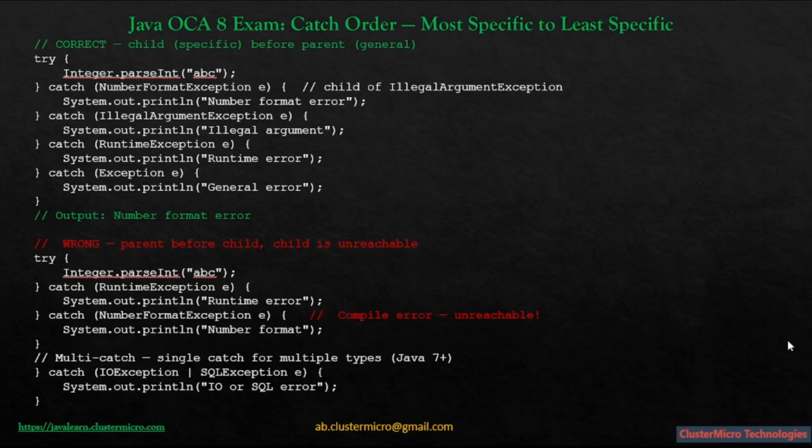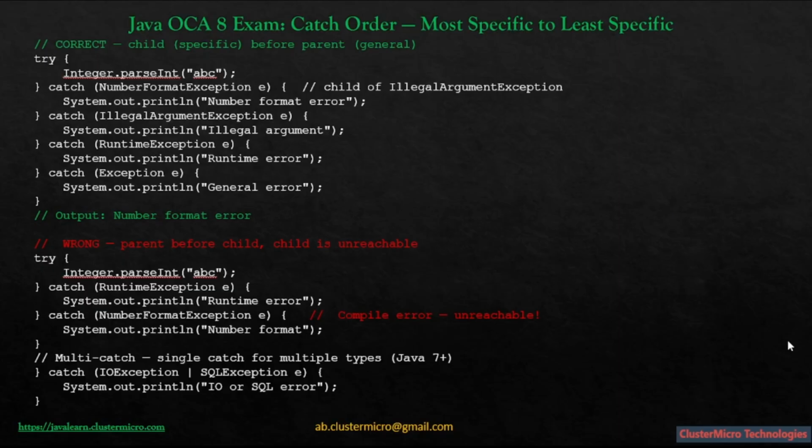The correct rule is simple: always write catch blocks from the most specific to most general. Put a narrow exception first and broader ones later. Java 7 also introduced multi-catch, where one catch block can handle multiple exception types using a pipe. For example, catch IOException | SQLException e. In this case, the exception variable e is implicitly final and cannot be reassigned.